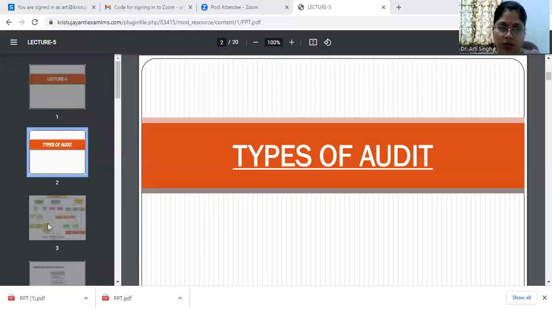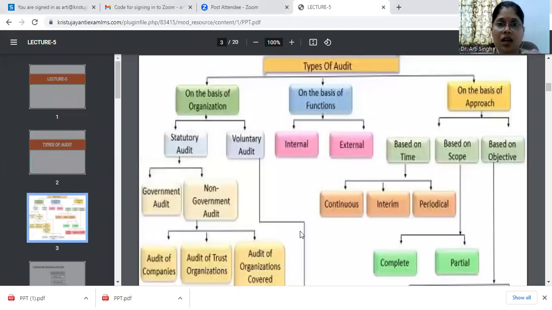Morning, one and all. Today I am going to discuss the various types of audit which we have in the subject called principles of audit. There can be various types of audit which can be conducted by the companies. These are basically the classifications on the basis of which an audit can be classified.